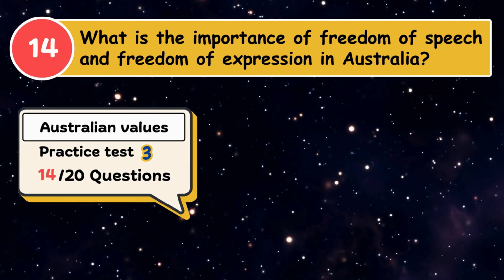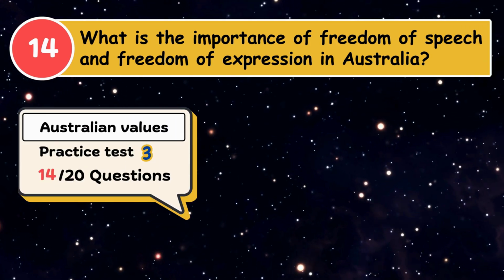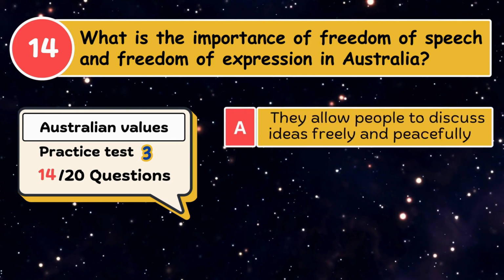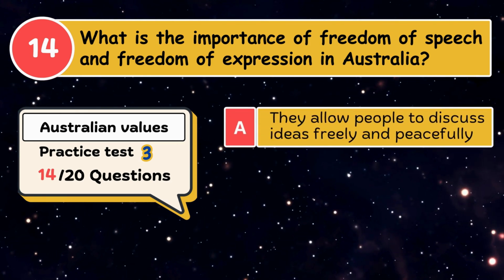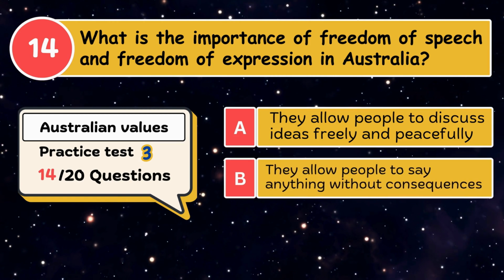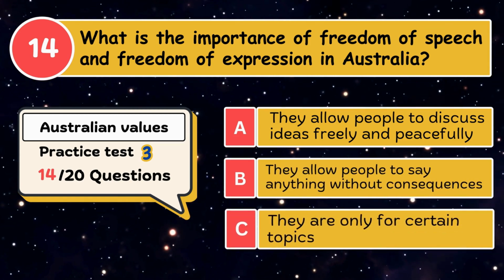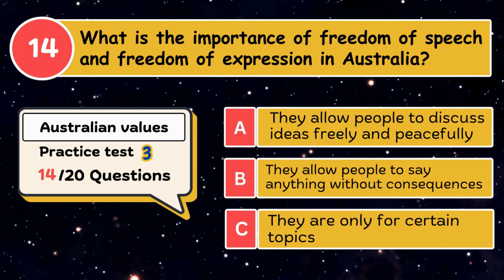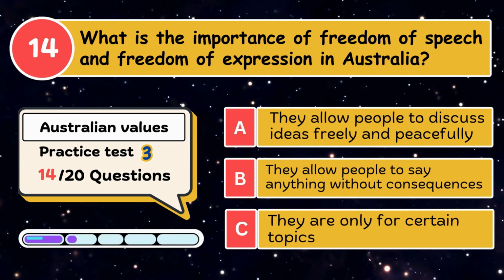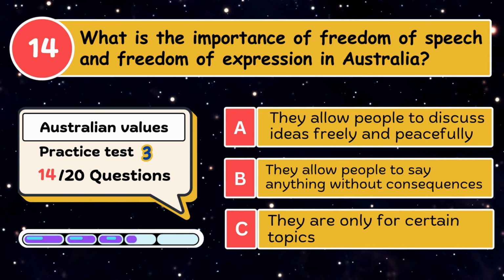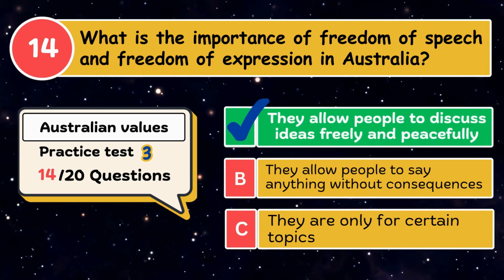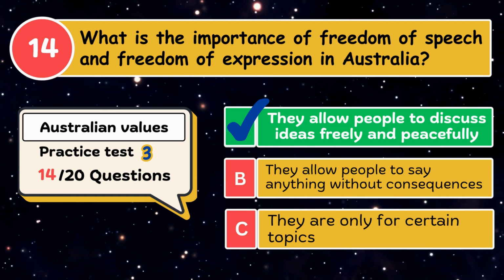What is the importance of freedom of speech and freedom of expression in Australia? A. They allow people to discuss ideas freely and peacefully. B. They allow people to say anything without consequences. C. They are only for certain topics. The correct answer is they allow people to discuss ideas freely and peacefully.